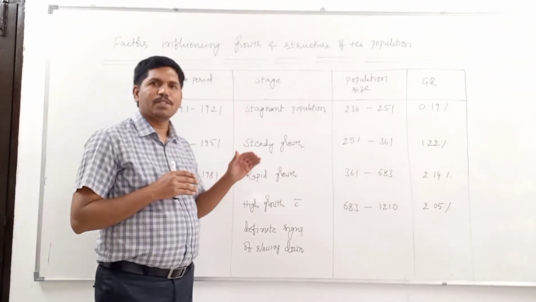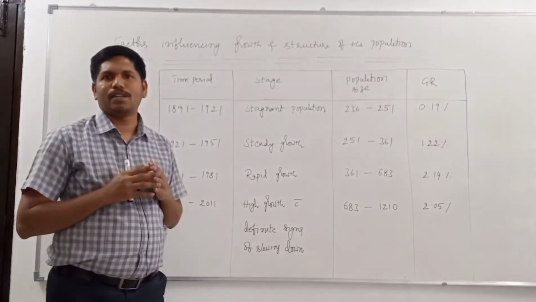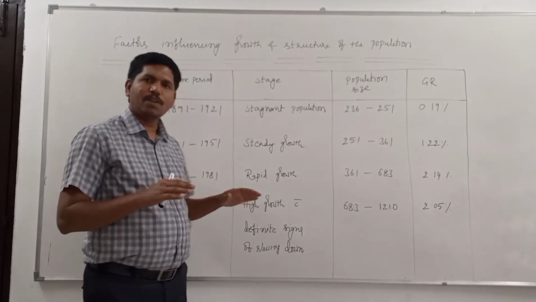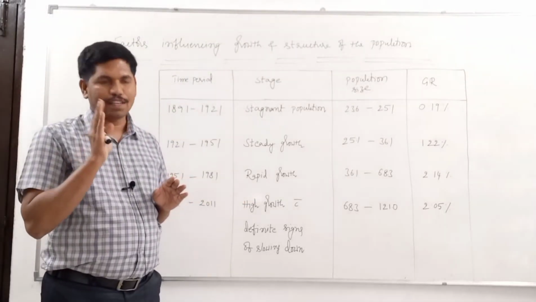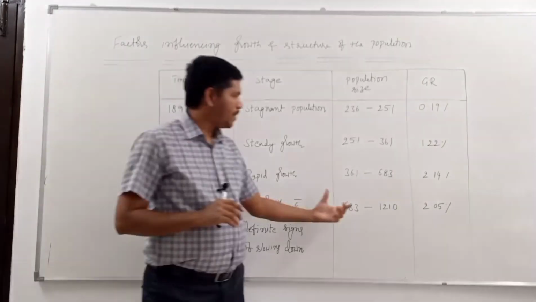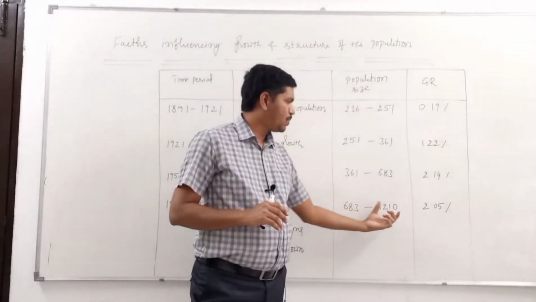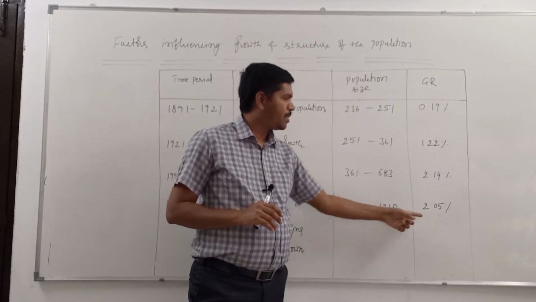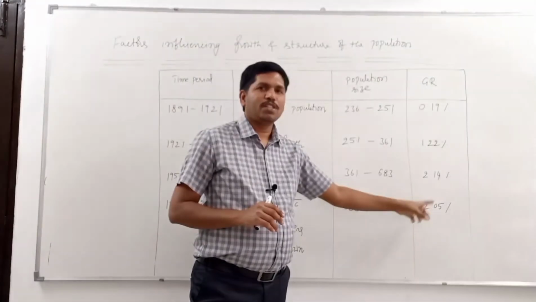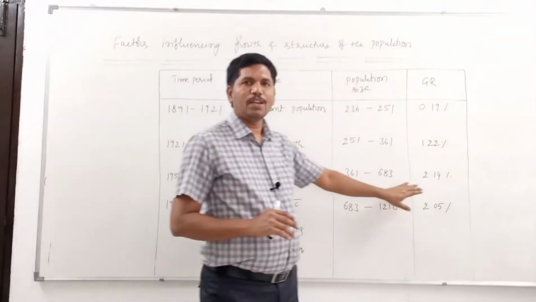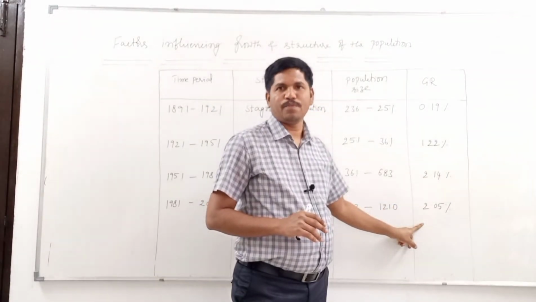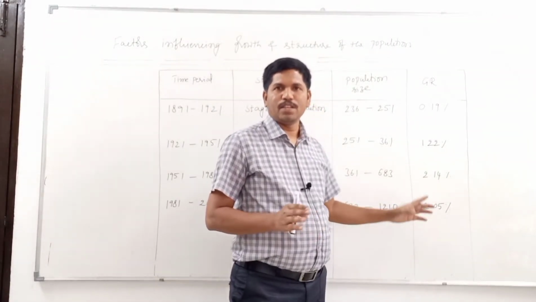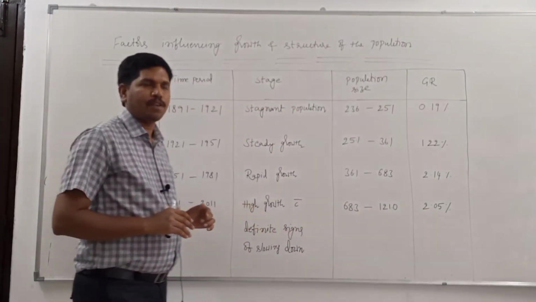That's why the people started controlling the birth rate. That's why even today the population is growing, but the growth rate has decreased. Population increased from 68 crores to 121 crores, but the growth rate is 2.05%. That means it is also a high growth rate, but there are signs of slowing down in the size of the population.